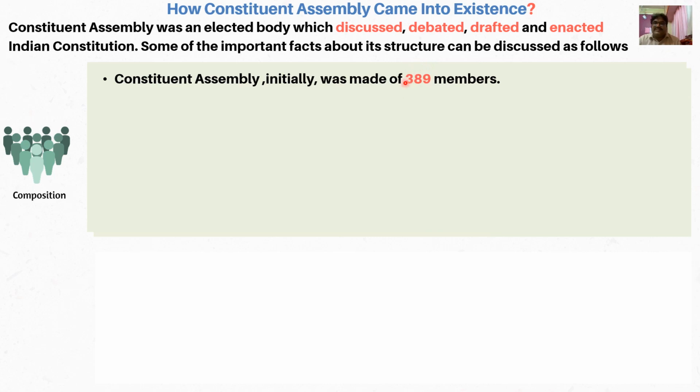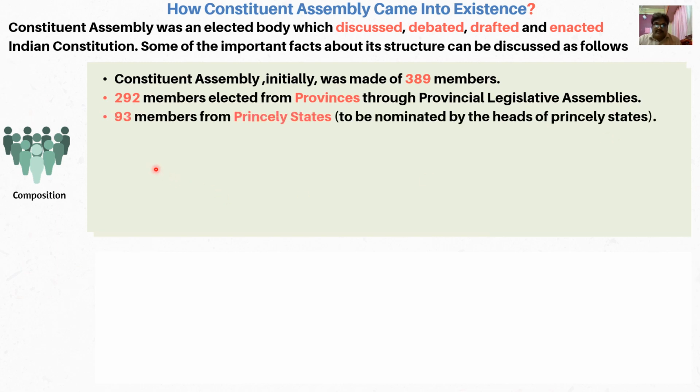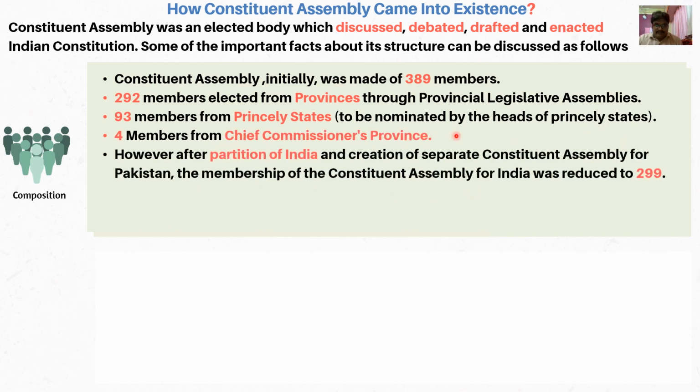Of these, 292 members were elected from provinces through provincial legislative assemblies, 93 members from princely states to be nominated by the heads of princely states, and 4 members from chief commissioner's provinces. We will discuss what provinces and princely states are.